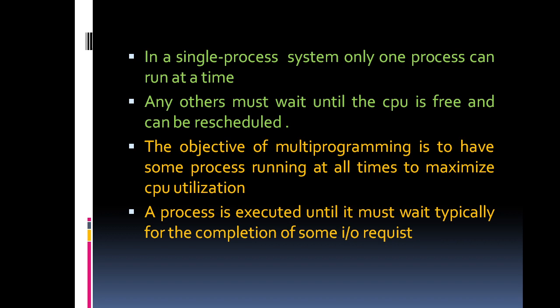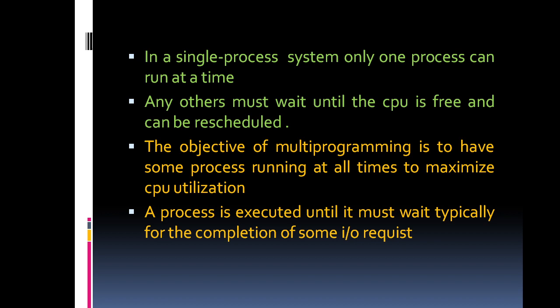Coming to the next point, a process is executed until it must wait, typically for the completion of some input/output request. A process may want to get input from the user, or display or print something on output devices.